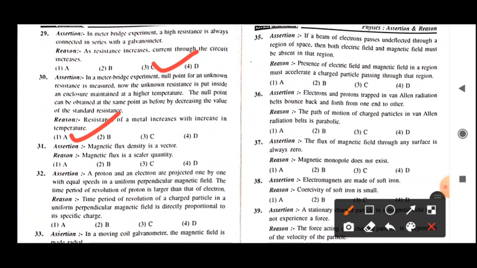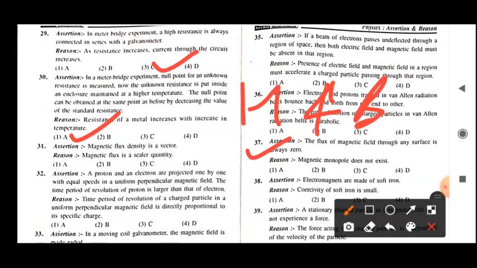The first question from there: the assertion is given, magnetic flux density is a vector. Now students, magnetic flux density and magnetic field, you are aware of these two things. Exactly, the H and B, two factors that we are studying.